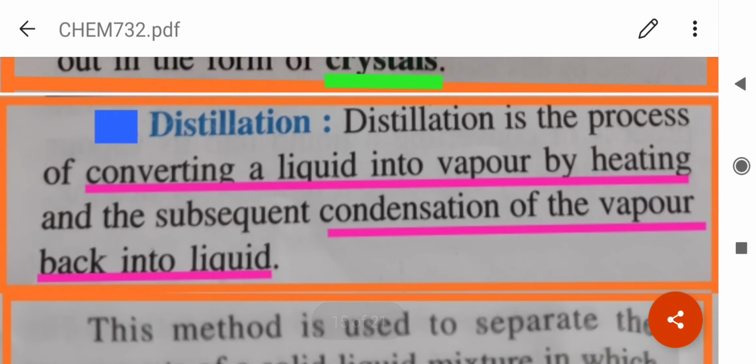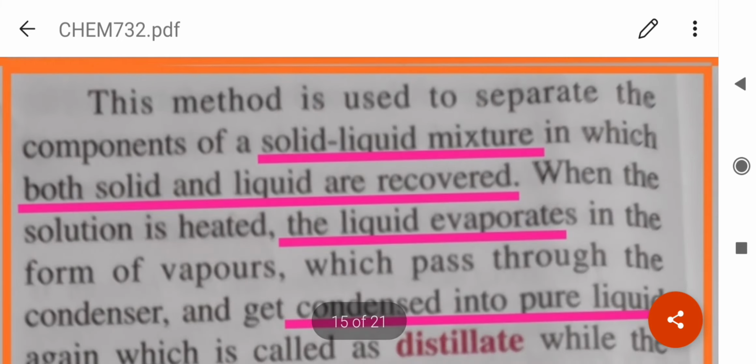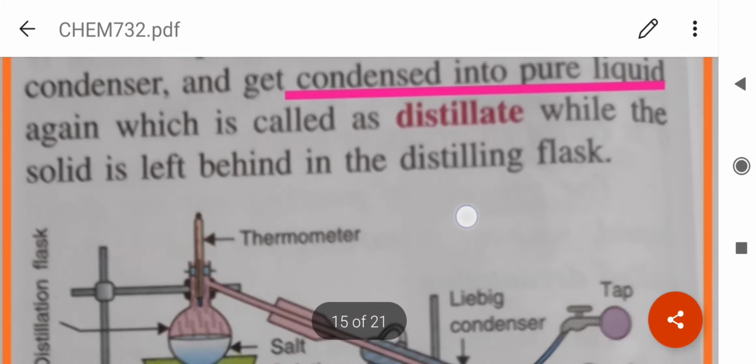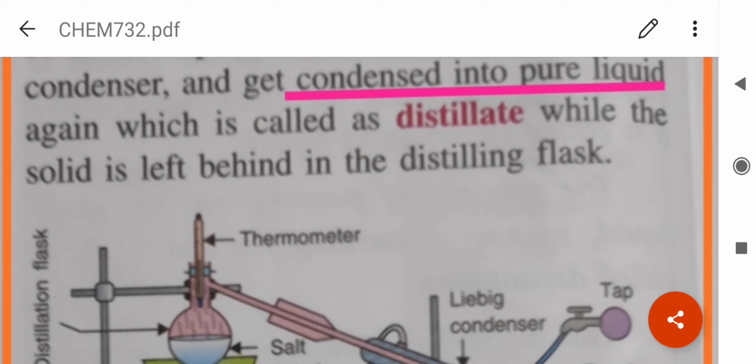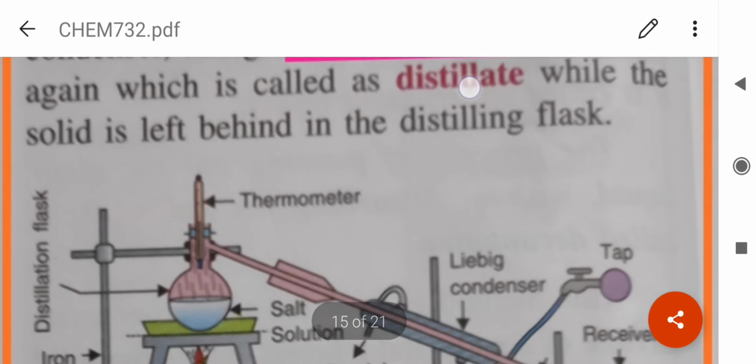Distillation is the process of converting a liquid into vapor by heating and subsequent condensation of the vapor back into liquid. So this method is used to separate the components of a solid-liquid mixture in which both solid and liquid are recovered. When the solution is heated, the liquid evaporates in the form of vapors which pass through the condenser and get condensed into pure liquid, which is called the distillate.